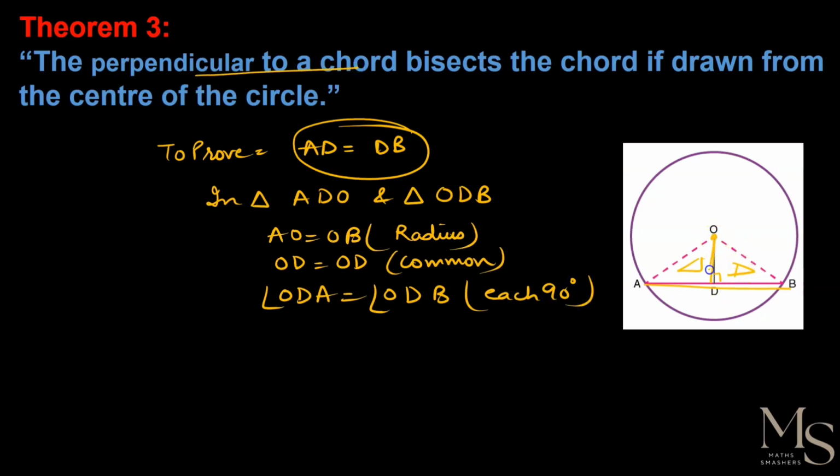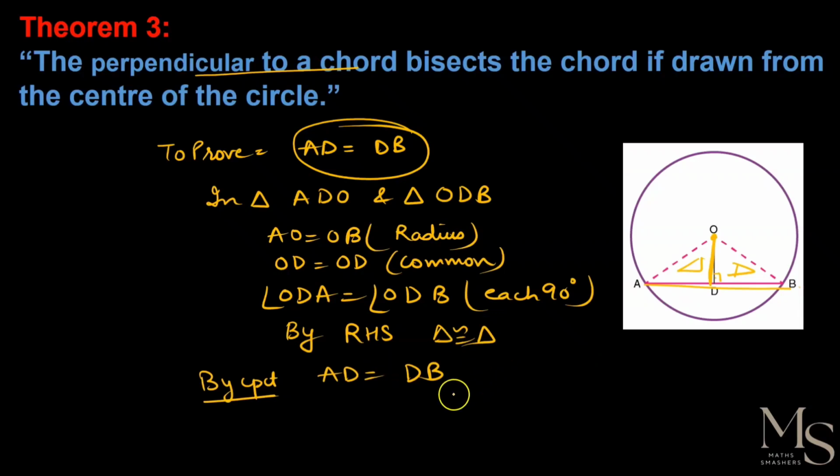If it is perpendicular to the chord, then ODB and ODA are both 90 degree angles, right? So which criteria applies? RHS, meaning the triangles are congruent to each other. So by CPCT we can say that AD is equal to DB. By this we prove that the perpendicular to the chord bisects the chord. So this proves our theorem.